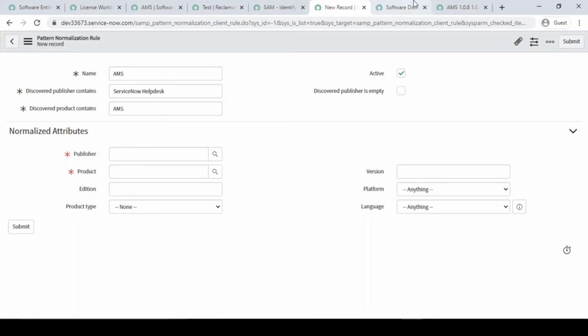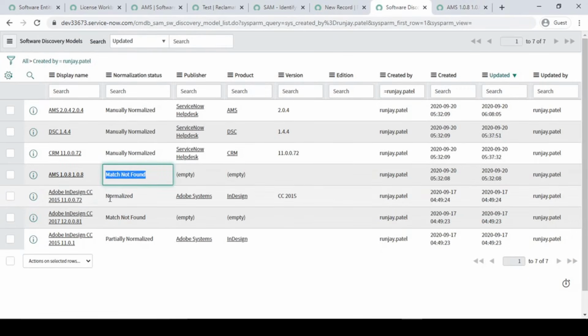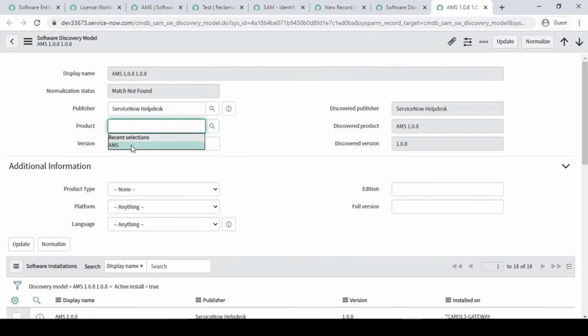If anyone in the discovery model has discovered publisher ServiceNow help desk, or discovered product contains AMS, then we map this as ServiceNow help desk, product as AMS, and version as 1, AMS something like that.